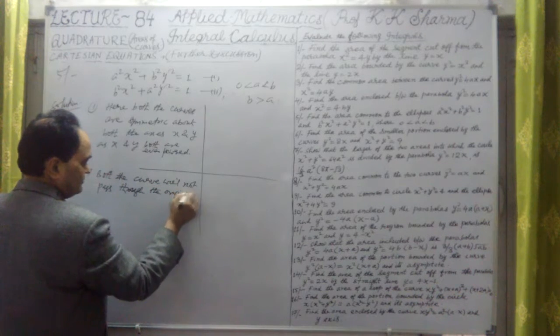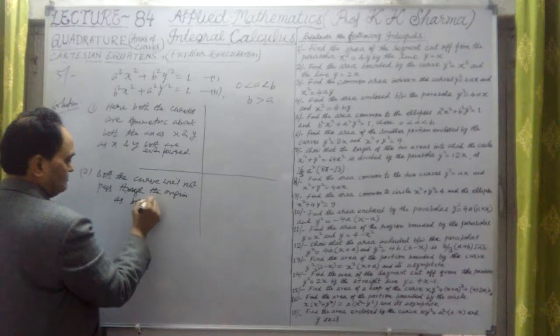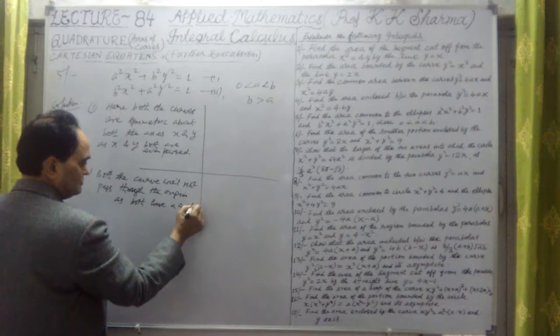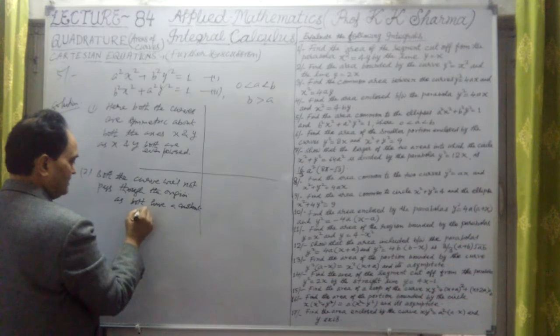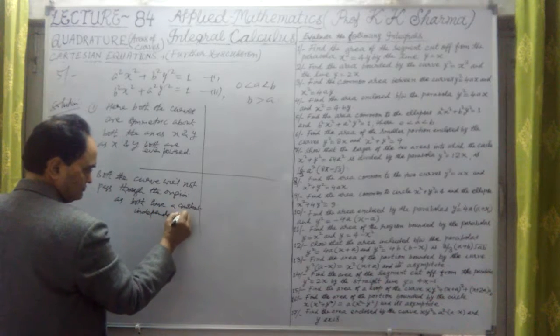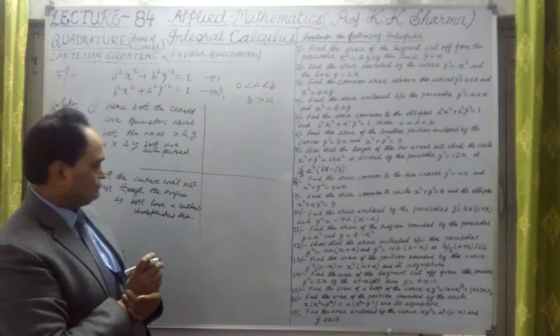Simple logic of tracing origin, as both have a constant independent term.